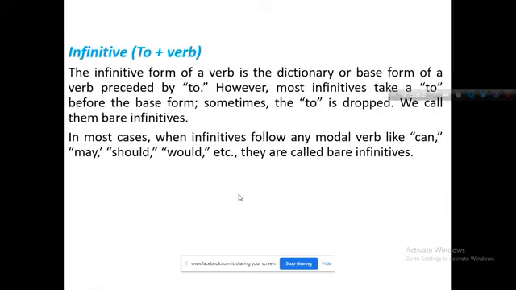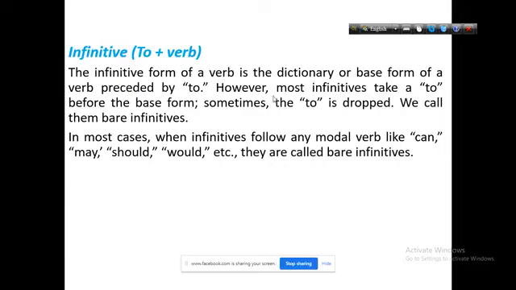Now, infinitive. The infinitive form of a verb is in the dictionary or base form of a verb preceded by to. In the base form, if you get to before it, we have to find that it is an infinitive. Most infinitives have to before the base form.